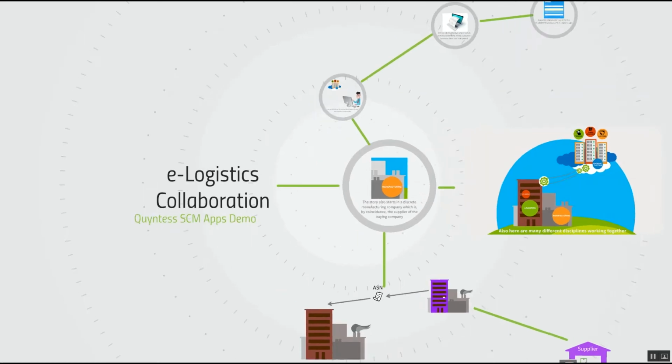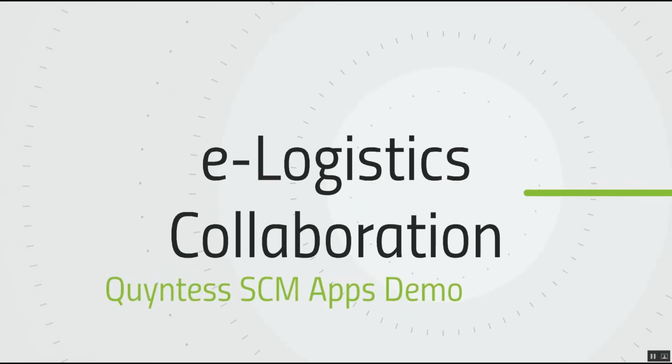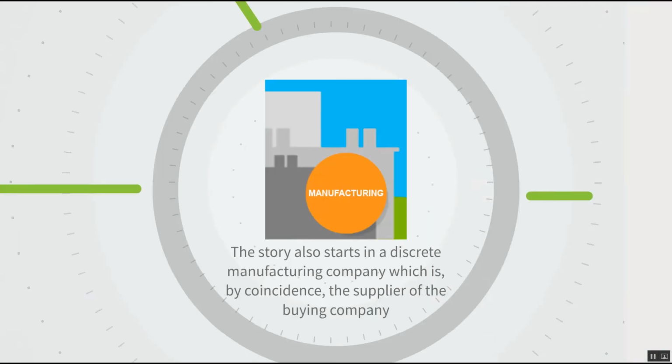This is a story in the line of the Quyntess SCM apps about e-logistics collaboration. The story starts in the discrete manufacturing company, which is, by coincidence, the supplier of the buying company, which we have seen in previous movies.